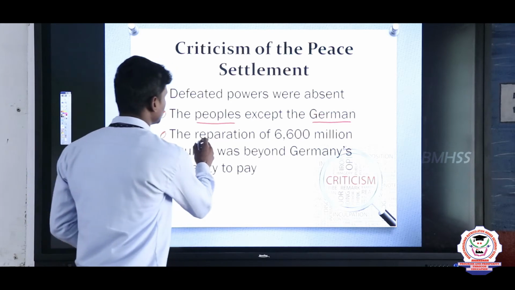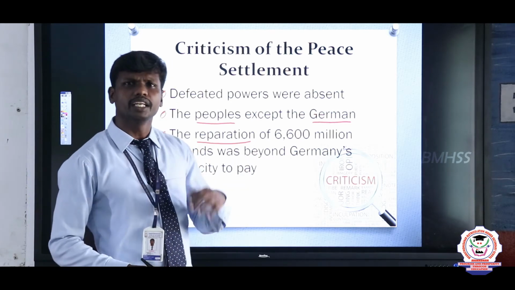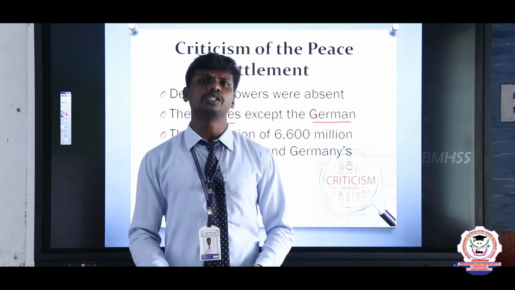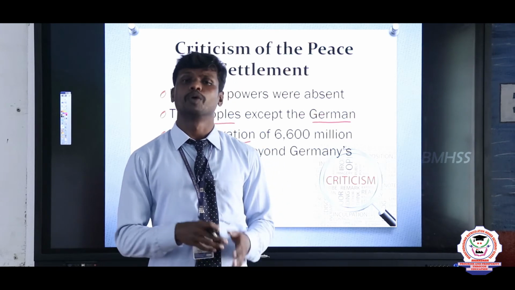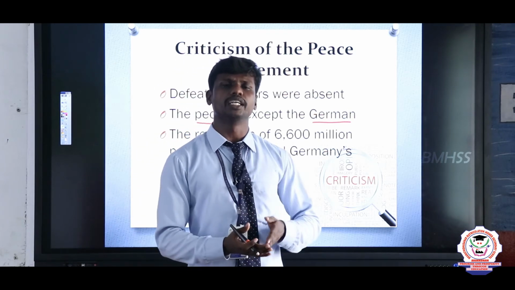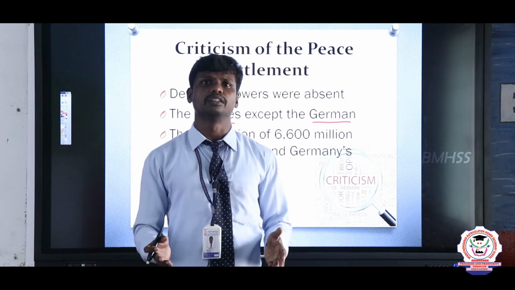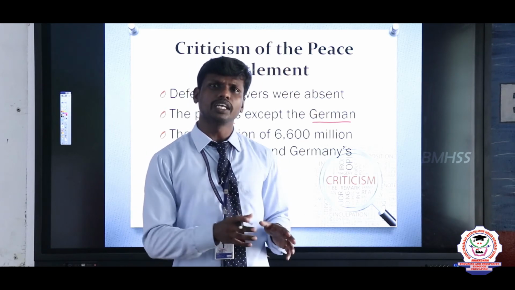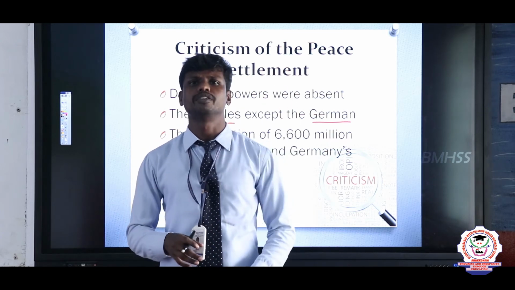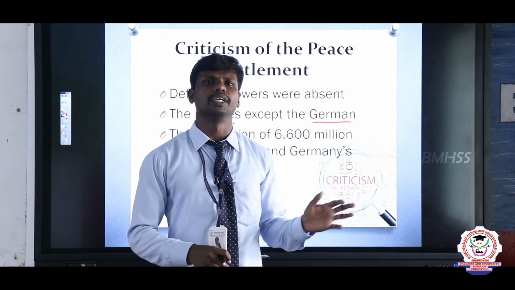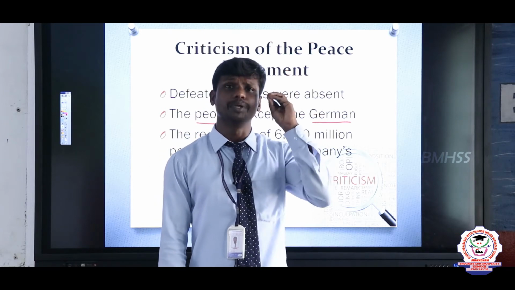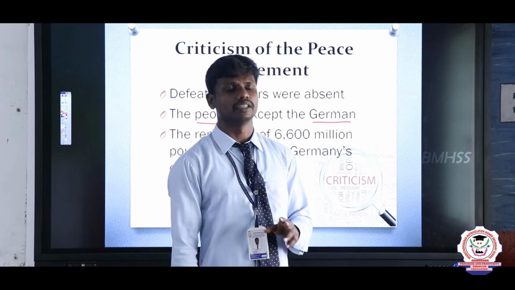And after that, the reparations. The people of Germany needed to pay 6,600 million pounds. It was not easy for the people of Germany to pay that amount. Why? Because Germany was affected economically very much. It lost material, it lost human lives, everything. The huge amount of losses was only on the side of Germany. Now the victorious nations pushed the people of Germany to pay the amount, but it was not easy to pay, and it created a number of problems in the mindset of the people of Germany in particular. That we need to know.